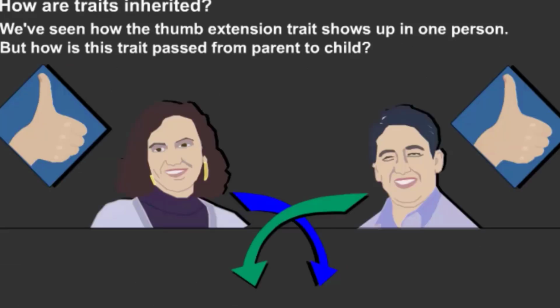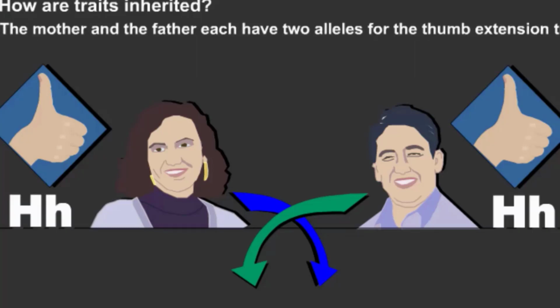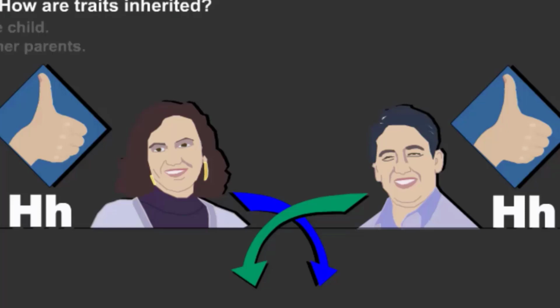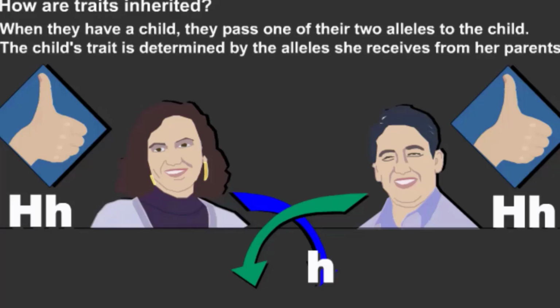How are traits inherited? We have seen how the thumb extension trait shows up in one person, but how is the trait passed from parent to children? The mother and the father each have two alleles for the thumb extension trait, capital H and small h. When they have a child, they pass one of their two alleles to the child.